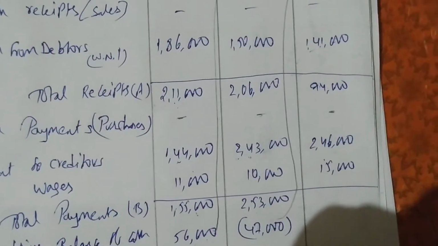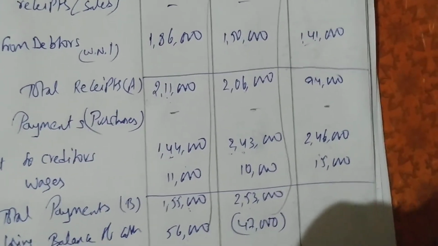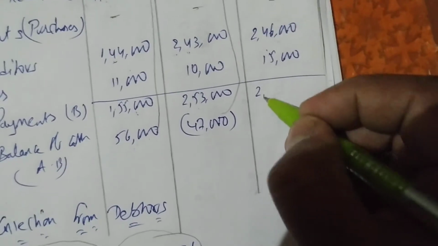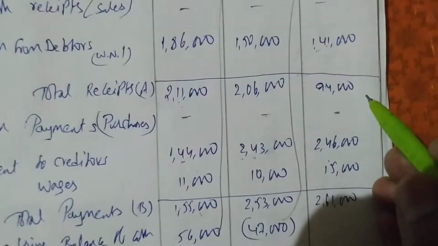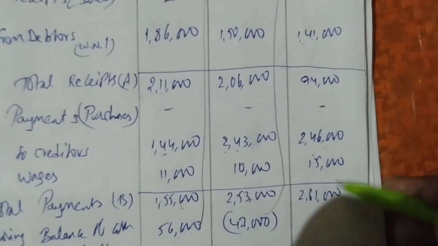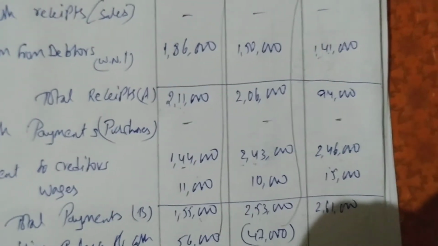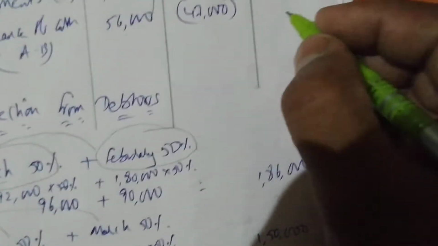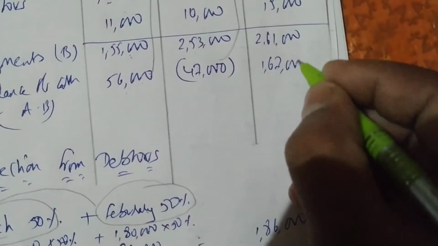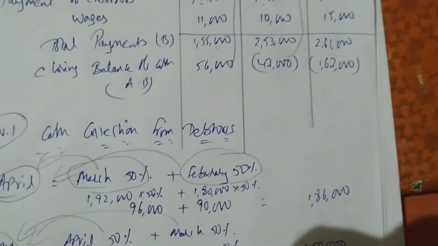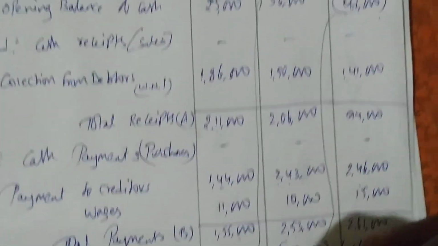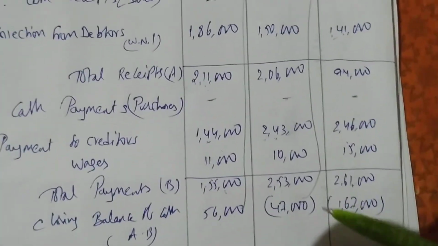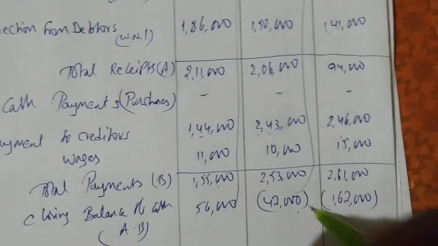Again you have 2,46,000 plus 15,000, so you are getting 2,61,000. You have only 94,000, but you have to make payments of 2,61,000. Okay. So again 94,000 minus 2,61,000, you get 1,67,000 negative. Just write it in brackets. That's it. Okay. So the first month you are having a surplus of 56,000. The second month you are having a negative balance, that is 47,000, bank overdraft. This is called bank overdraft.